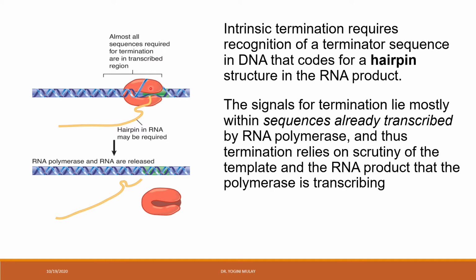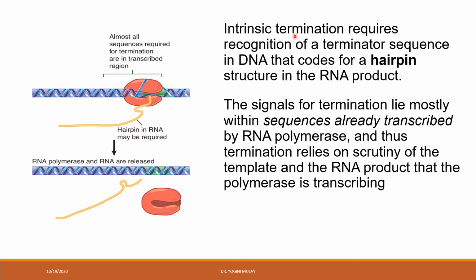At that time, the RNA transcript which is produced over here forms a secondary structure, that is, a hairpin like structure is formed in the RNA transcript. And the presence of this hairpin like structure is necessary for the termination.